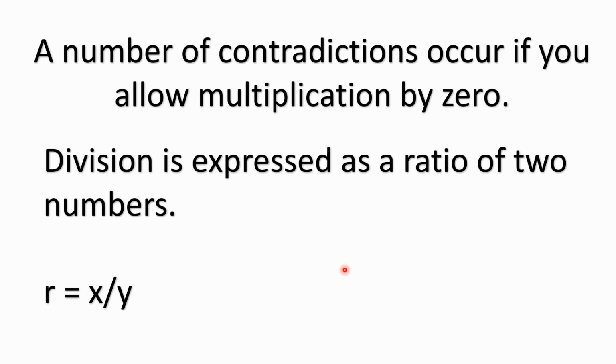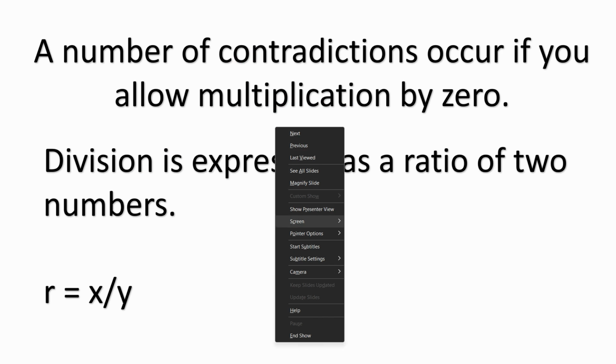All right, so moving along here a little bit. A number of contradictions occur if you allow division by 0. And again, we said division is expressed as a ratio of two numbers, r equals x divided by y.